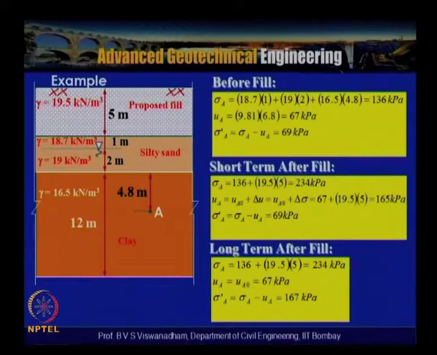Now long term after the fill, assuming that the clay undergoes consolidation and the complete consolidation has occurred, then what will happen is that now the total stress is 234 kilopascals and the pore water pressure drops down to 67 kilopascals. This was provided there is no change in the groundwater table levels. This UA is equal to UA naught is equal to 67 kilopascals. Now sigma dash A is nothing but sigma A minus UA.